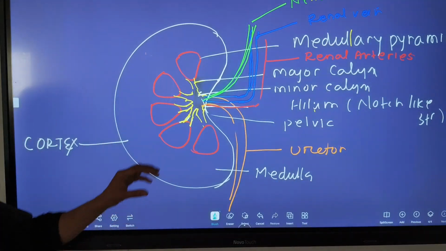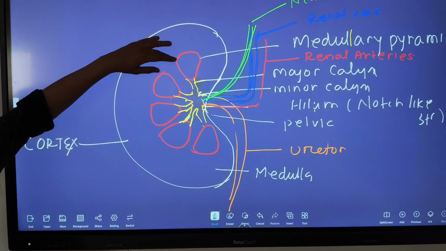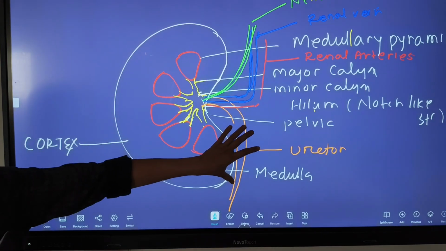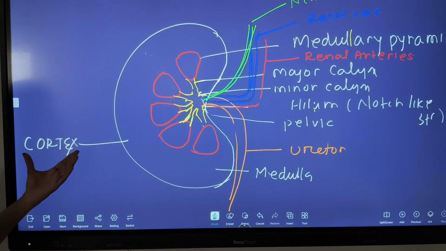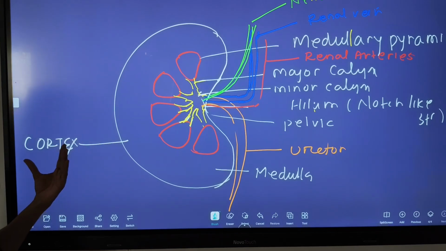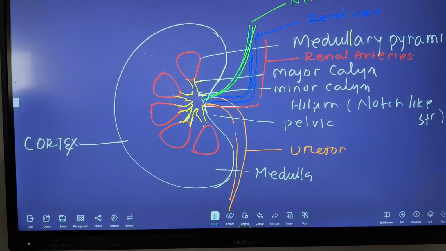Here are the medullary pyramids, 1, 2, 3, present in the medulla region, and this is the cortical region, the outer part of the kidney. And this is the medullary region.